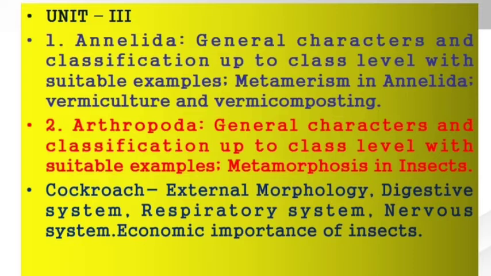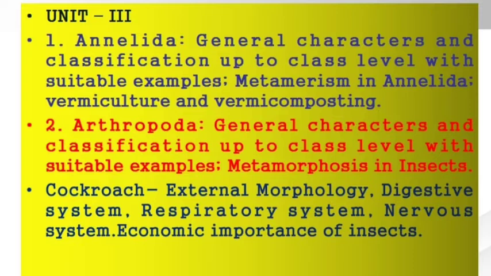We know vermiculture and vermicomposting; all these things, whatever the syllabus of this paper, you have already studied in your 11th and 12th class. It is not a very difficult task. When you look at the syllabus, it is very simple and easy to understand. And when you take any notes or Google the particular points, you will get enough data.